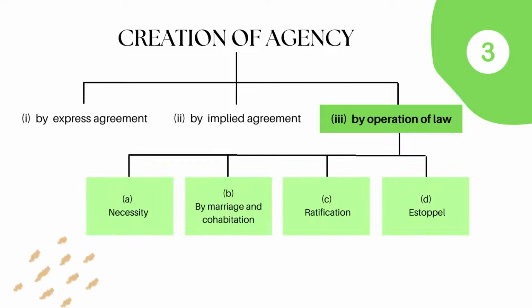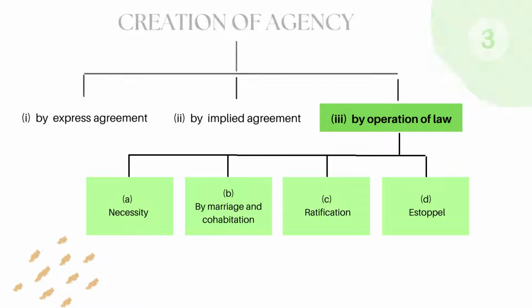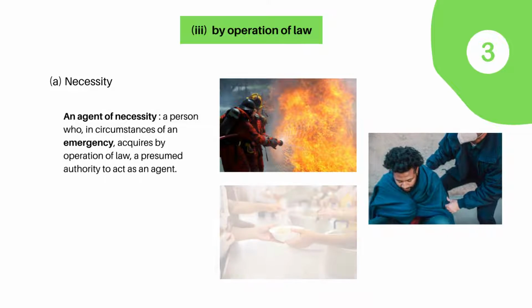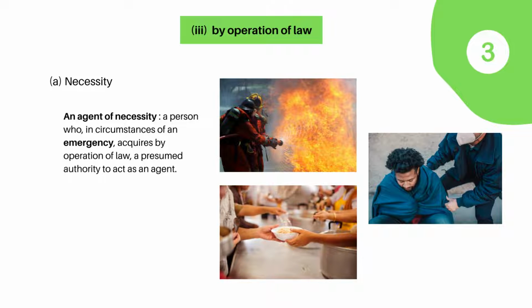The third point of creation of agency is by operation of law. It is divided into four. First is necessity. An agent of necessity can be described as a person who, in circumstances of an emergency, acquires by operation of law a presumed authority to act as an agent.